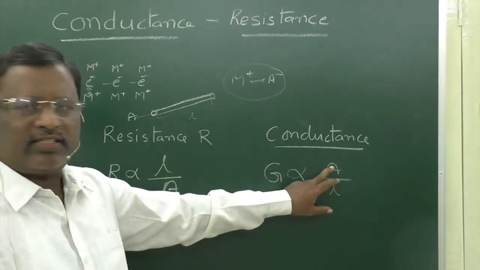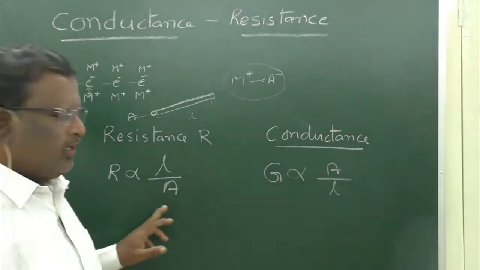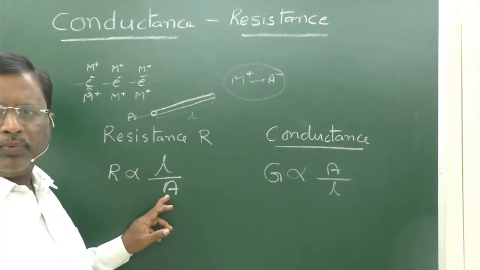That is why conductance is directly proportional to A and resistance is inversely proportional to A.